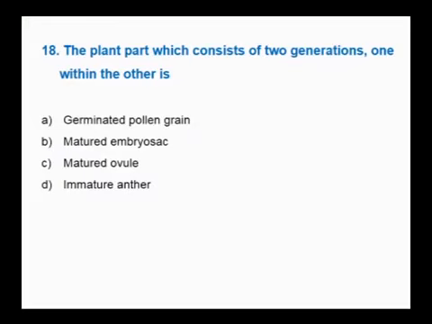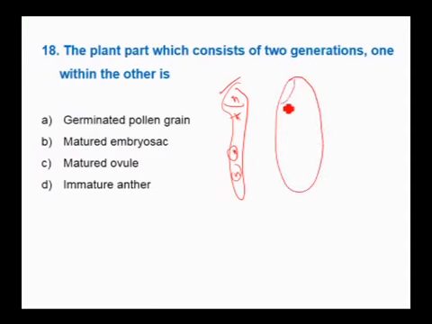Next question. The plant part which consists of 2 generations, one within the other. Germinated pollen grain: see, in a germinated pollen grain all the cells are haploid. Gametes are haploid. Therefore, it is only gametophyte. Matured embryo sac: see, in the matured embryo sac, we have antipodals, 2 polar nuclei n plus n, egg n, synergids n. It is matured, all haploid. Therefore, this cannot be the answer.